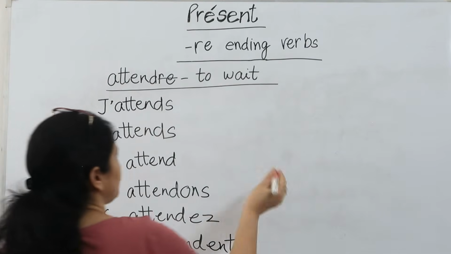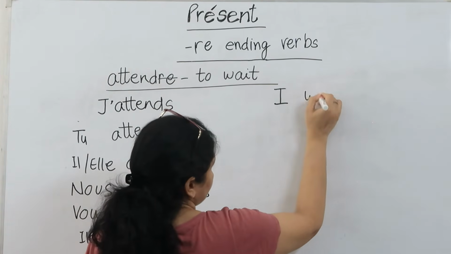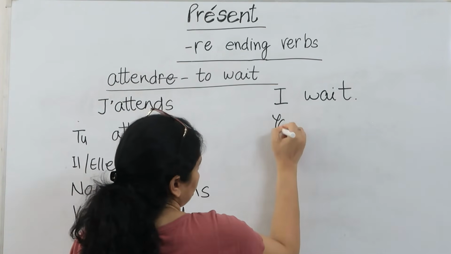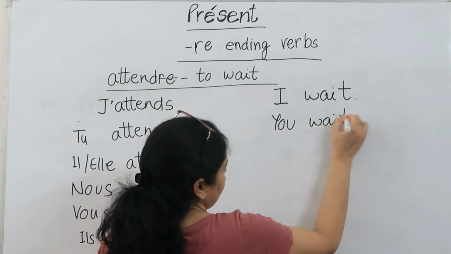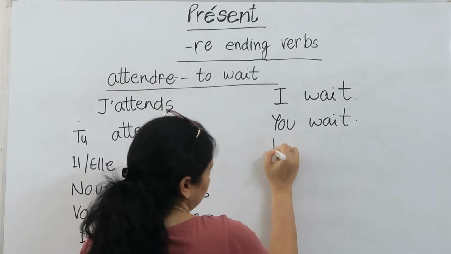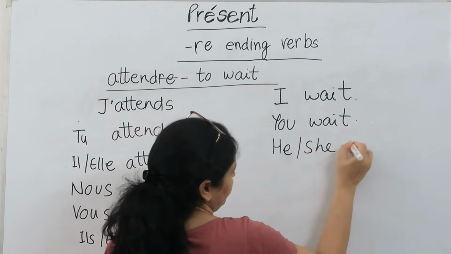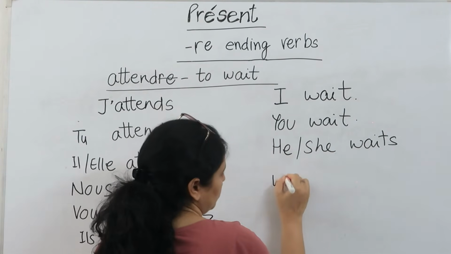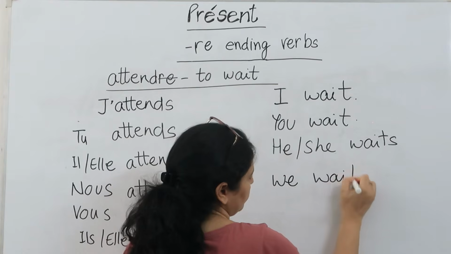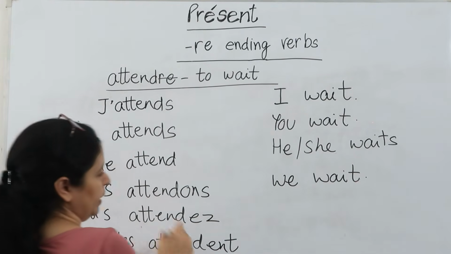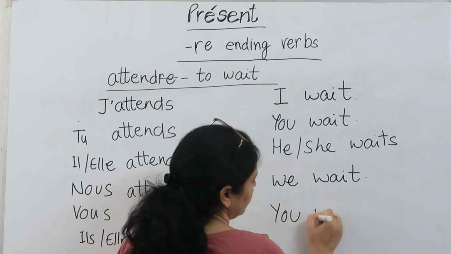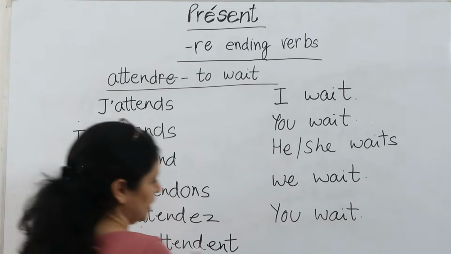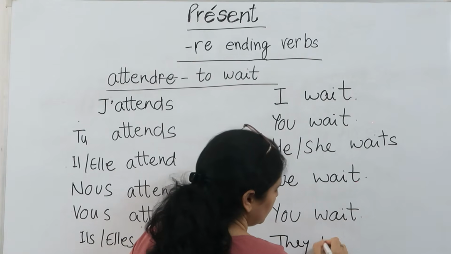Now we'll see, when we translate it in English, it is I wait. I wait for you. Tu attends. You wait. Il attend, elle attend. He or she waits. Nous attendons. We wait. Vous attendez. You or you all wait. Ils attendent, elles attendent, they, the boys or they, the girls, wait.